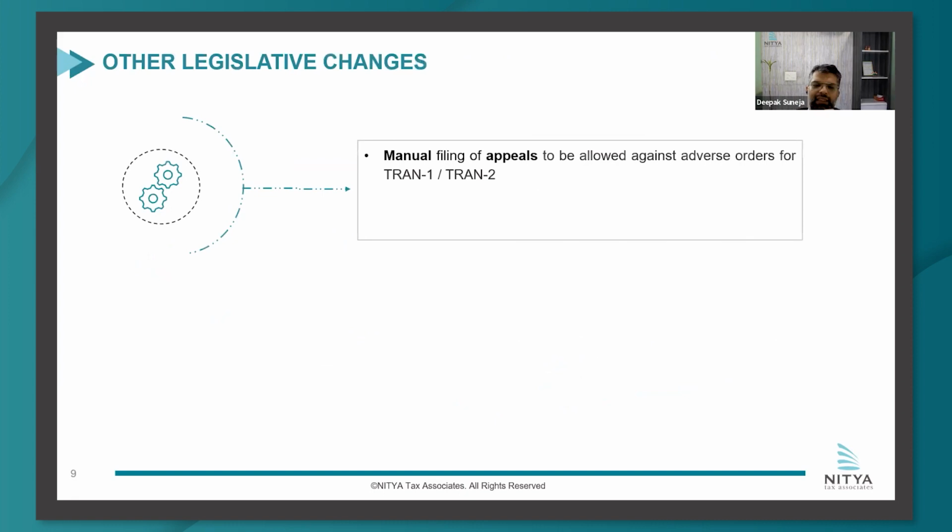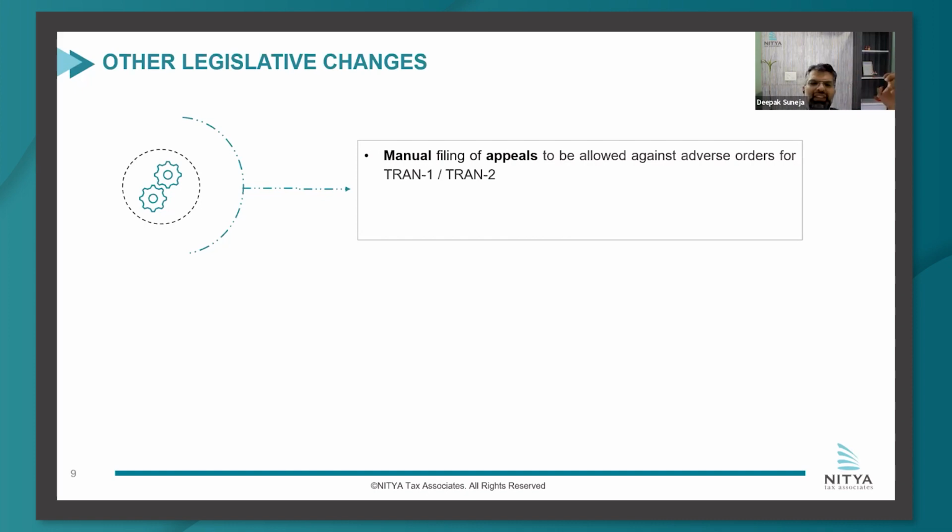Moving on to the other legislative minor changes. One is that for Tran 1, Tran 2, after Philco, this entire manual e-filing of Tran 1, Tran 2 was opened. After manual filing, there was an order which was to be passed, allowing transitional credit or denying transitional credit. If, let us say, the order was there denying transitional credit and the taxpayer was aggrieved, he should have filed an appeal. The manner of appeal filing, because there was no online provision, they allowed a manual filing.